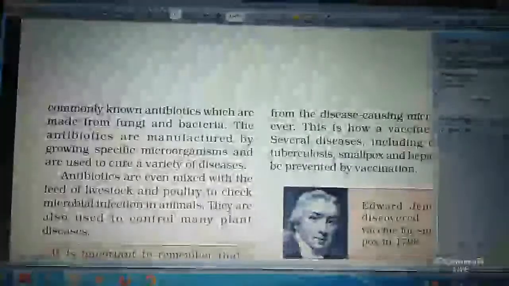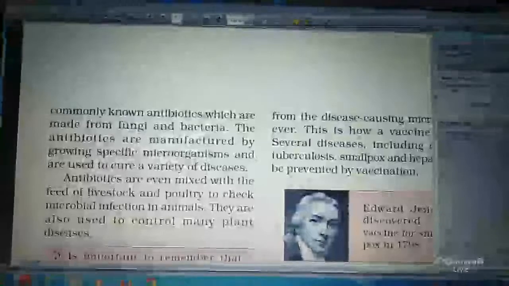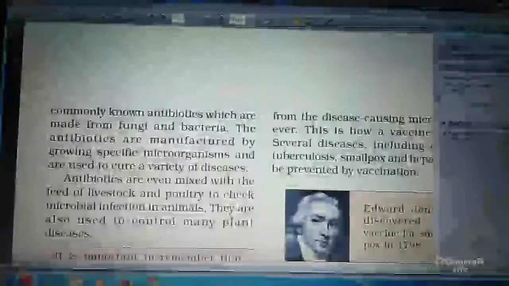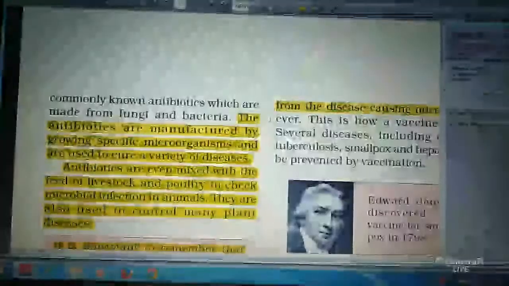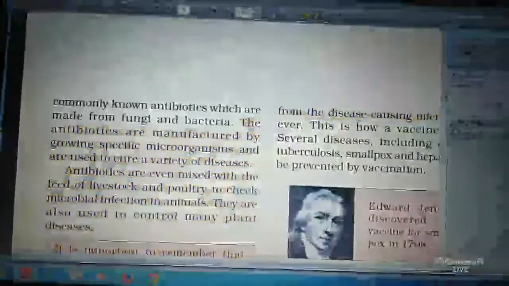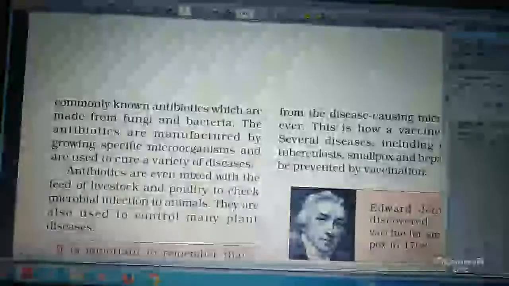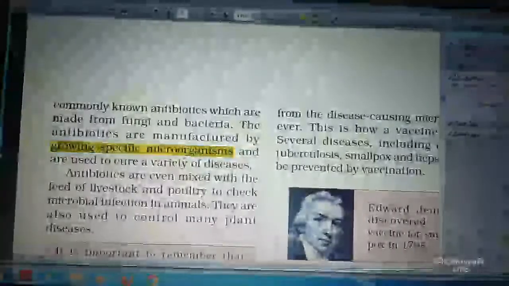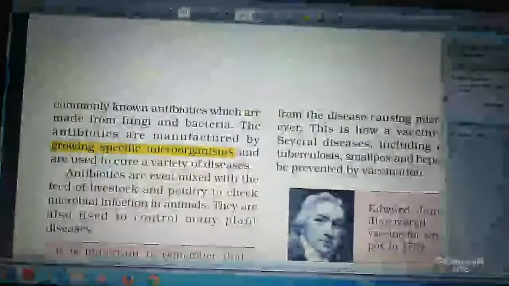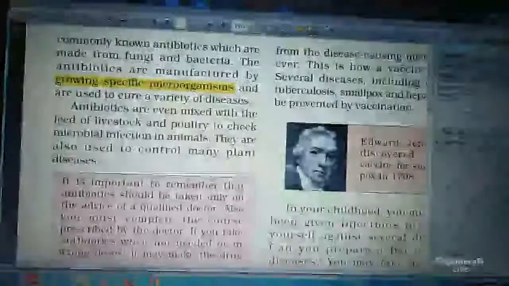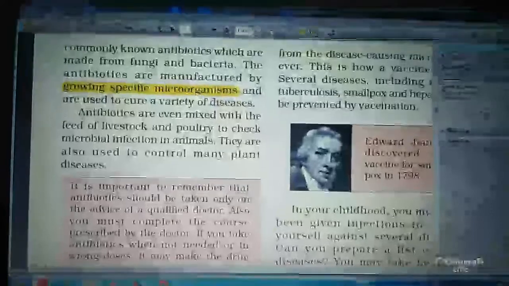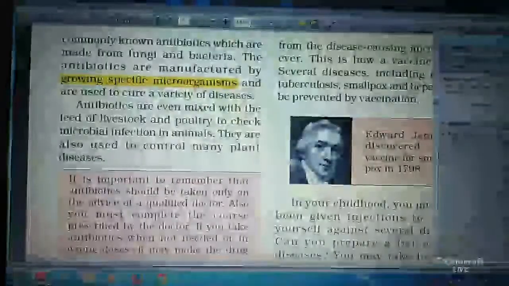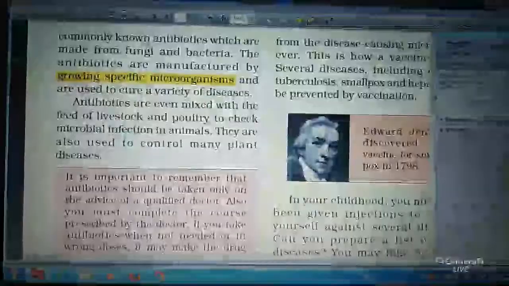The antibiotics are manufactured by growing specific microorganisms and are used to cure a variety of diseases. Antibiotics are even mixed with the feed of livestock and poultry to check microbial infections in animals. They are also used to control many plant diseases.